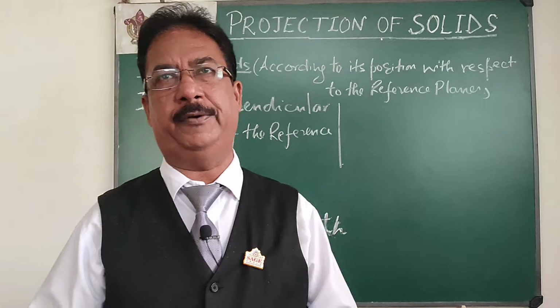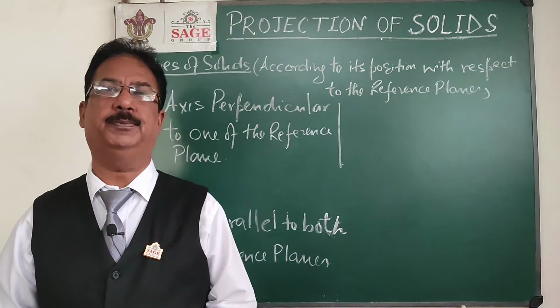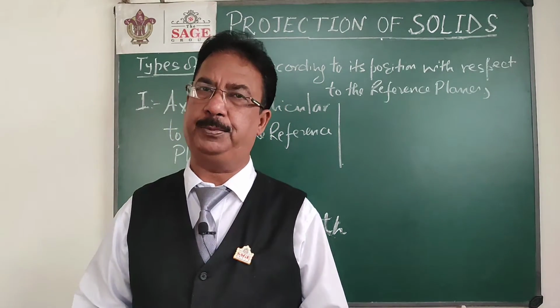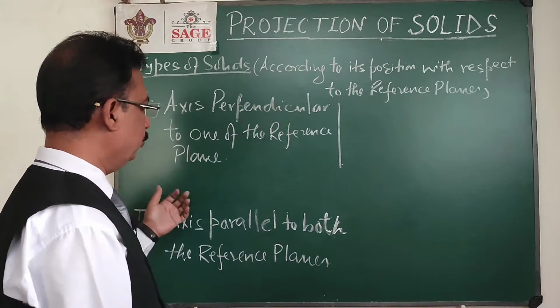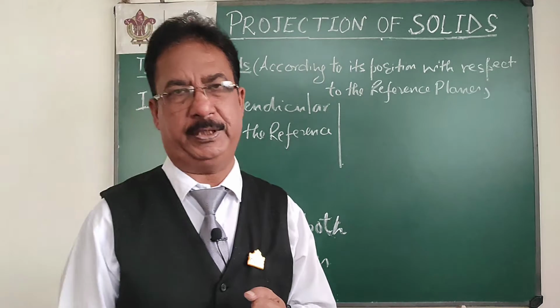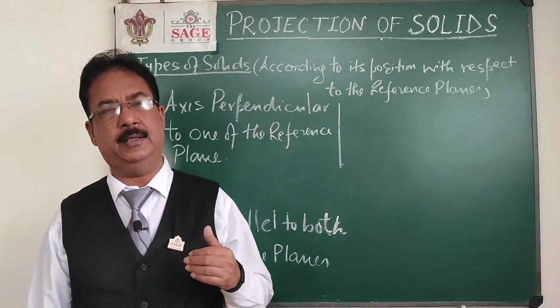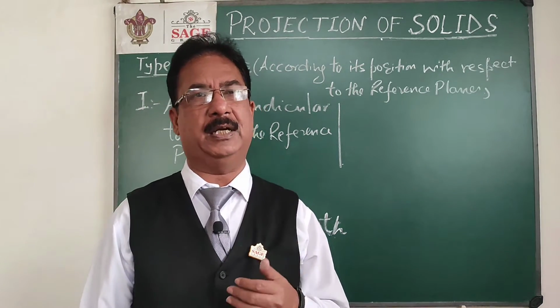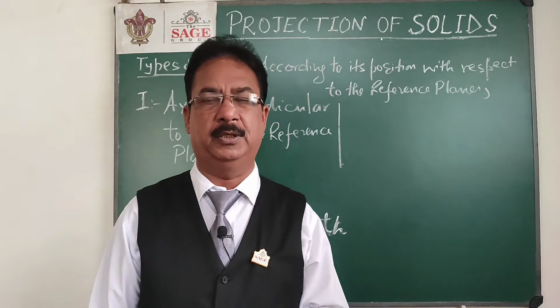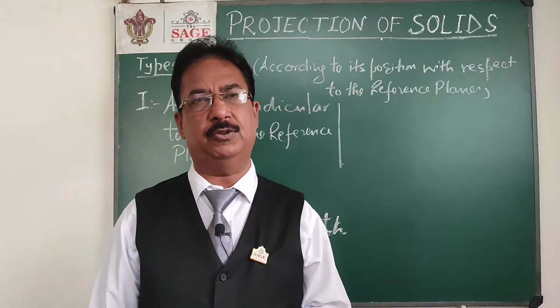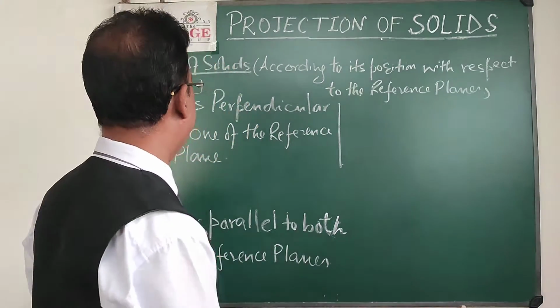So now I will describe the types of solid according to the position of the solid with respect to HP and VP. There are two simplest positions of a solid in space. As you remember from earlier, when we started line and plane, we initially placed the plane or line in a simple position. In the same way, a solid also has a simple position. There are two options.